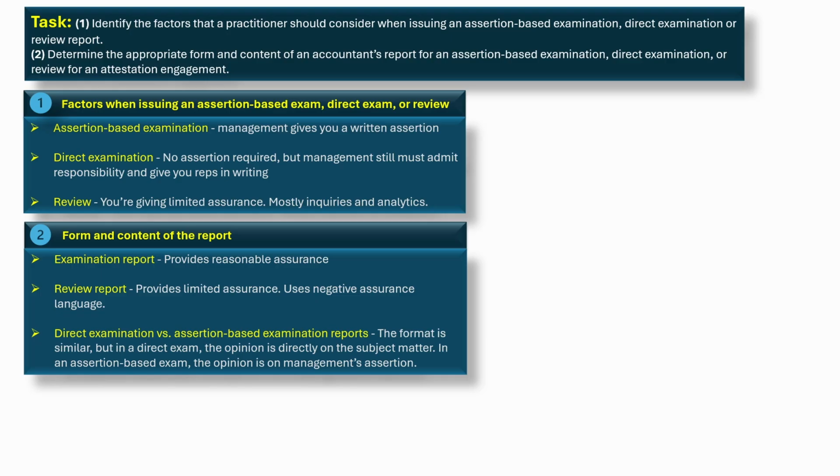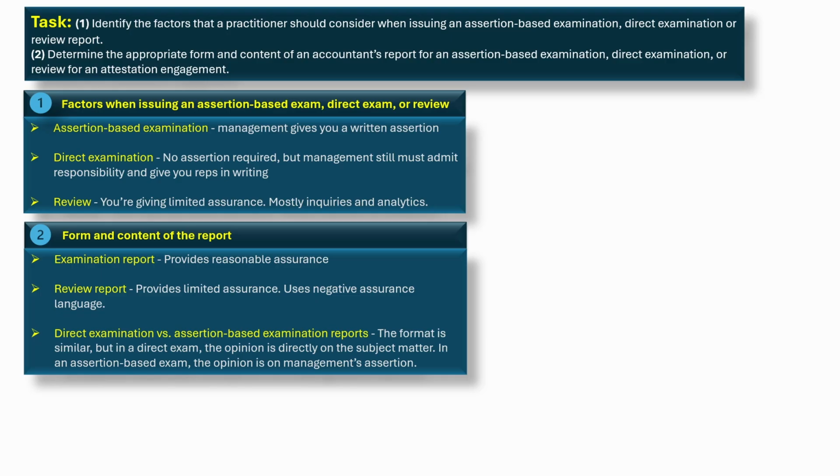Assertion-based examination. Here, management gives you a written assertion saying, yes, this KPI framework complies with the criteria. Your job is to test that claim. If they won't give the assertion, you have a scope limitation.